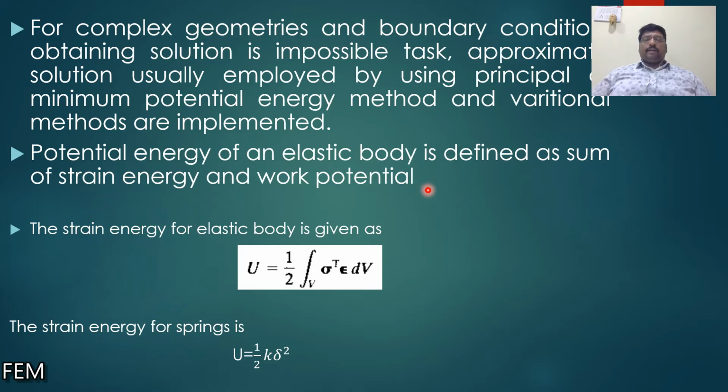That means pi is equal to U plus or minus Wp. Work potential is the work done due to the external forces applied on the body, and strain energy is the total amount of energy induced and stored in the body.